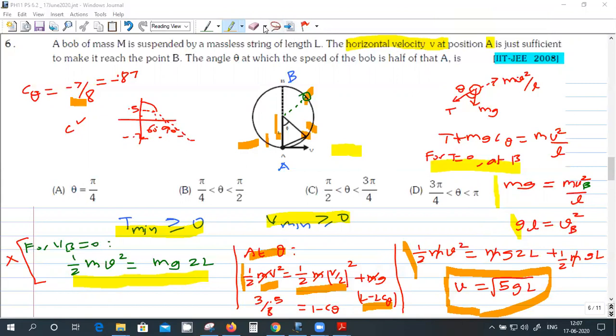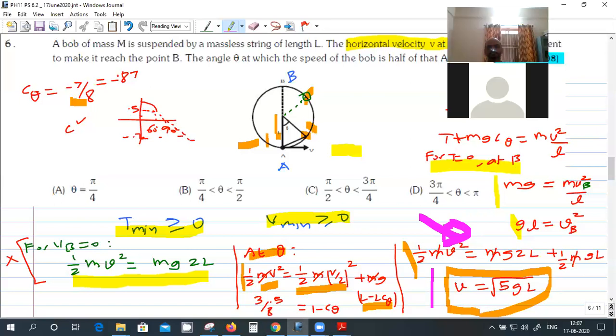From that, you have to come to this one, the energy equation. From there, you'll get this one. This is the condition for the mass to complete the circle. No, this step is okay, no? After that, you have to write the energy conservation between the bottommost point and the topmost point. From that, you'll get the velocity at the bottommost point should be square root of 5GL for the mass to complete the circle.